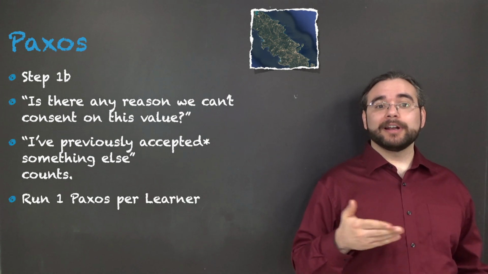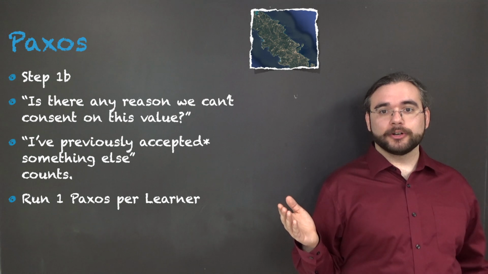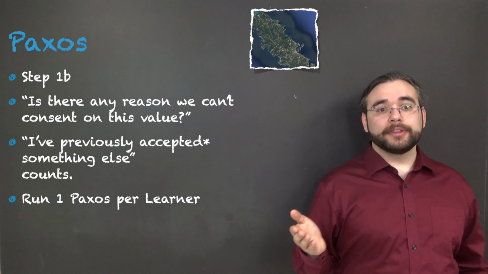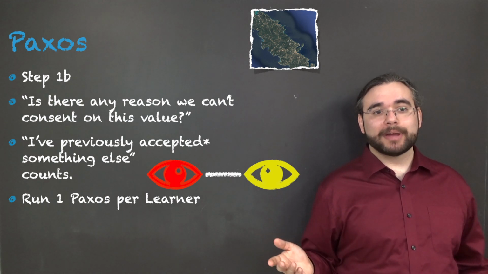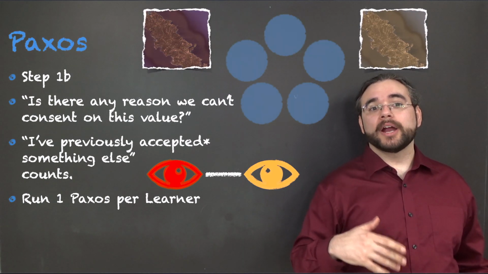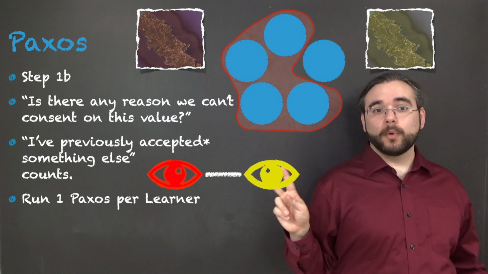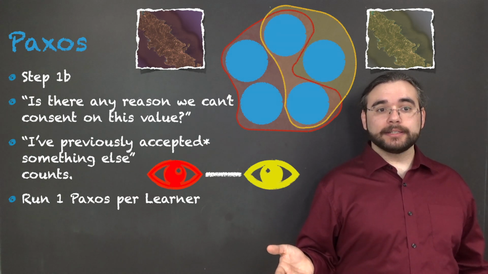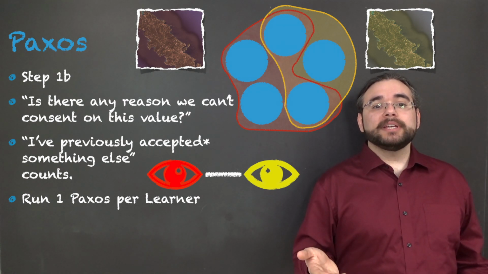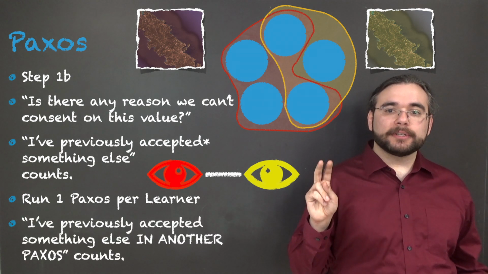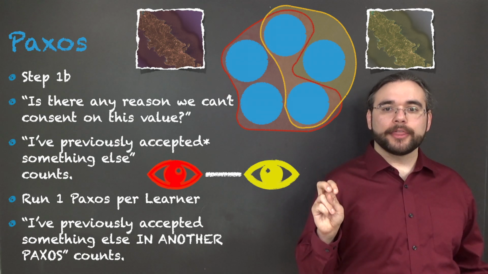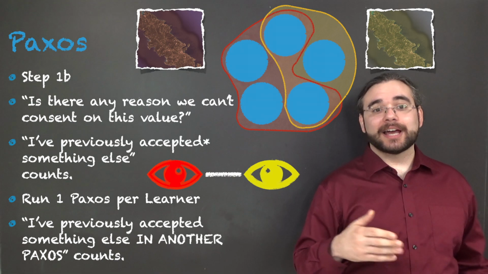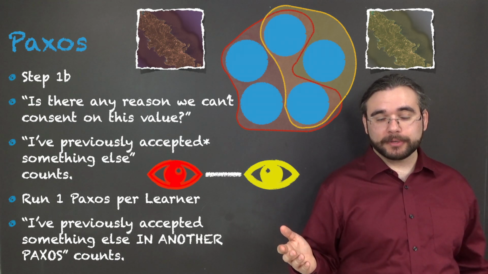First, we're going to run a different instance of Paxos for each learner concurrently. So, if we're talking about these two learners, we run two different Paxoses, one red, where any 4 acceptors are a quorum, and one yellow, where any 3 acceptors are a quorum. And second, in these Paxoses, 1b's can include, I've previously accepted something else in another Paxos. That prevents the two learners from deciding different things under some conditions.